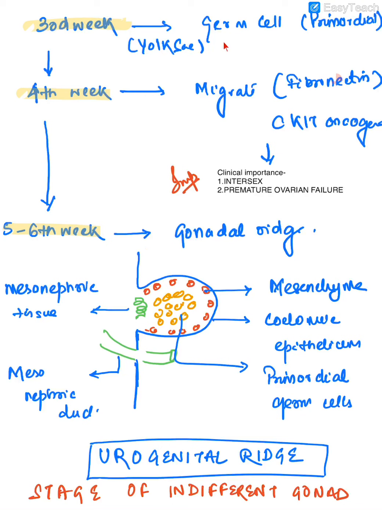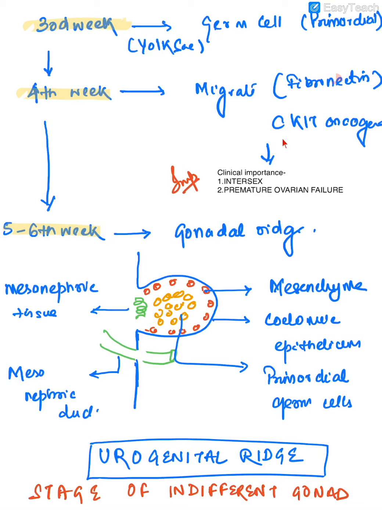It is very important that the germ cells reach the gonadal ridge because the gonadal ridge is the only part of the embryological structure in which the primordial germ cells can survive.